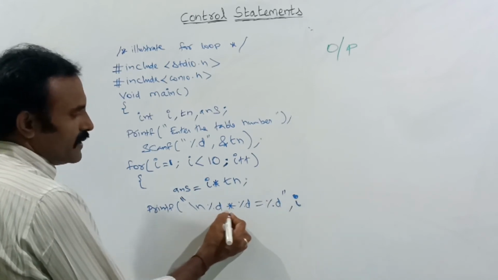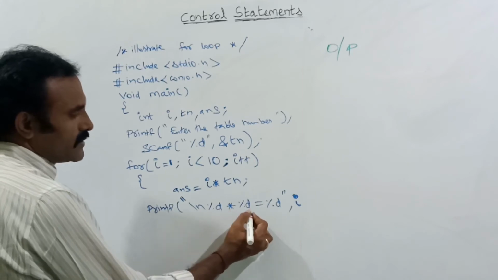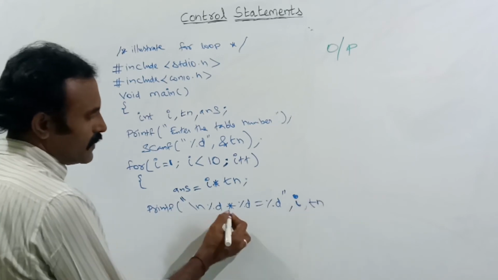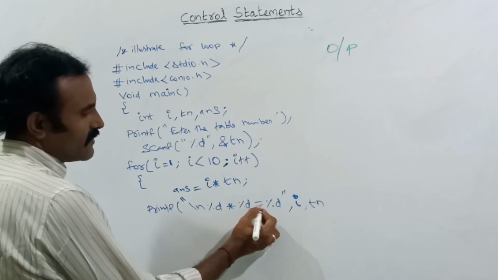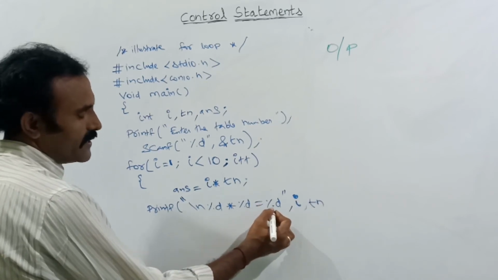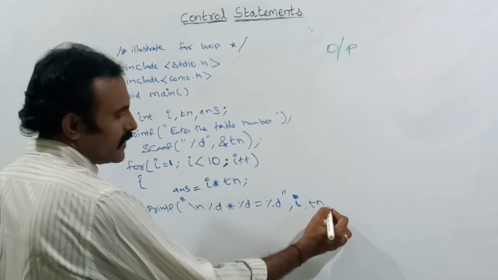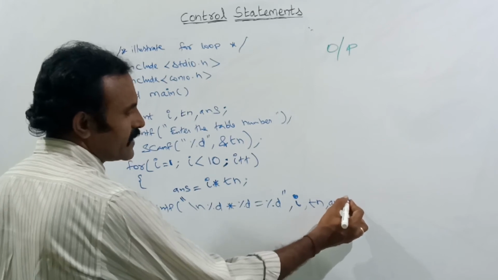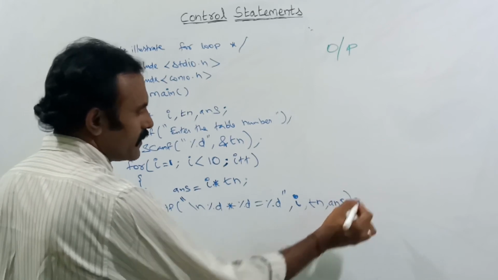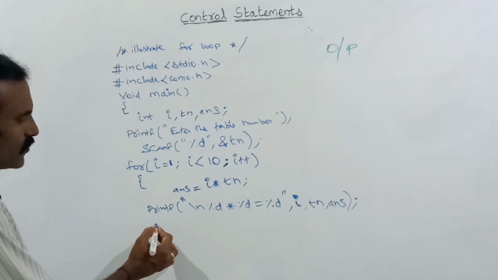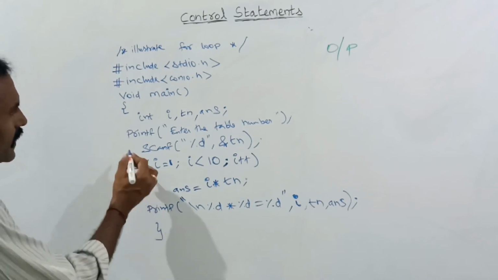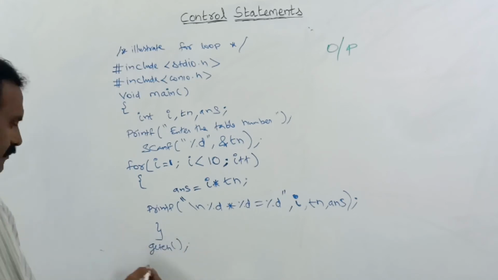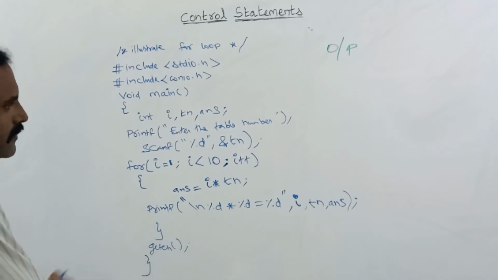After this the multiplication symbol will be printed, next percentage d, here I am telling it to print the table number. After that the equal symbol will be printed for each and every iteration, and at last ans, the value inside the ans variable, will be printed here. Next I am closing this for loop. Then I am closing the main.